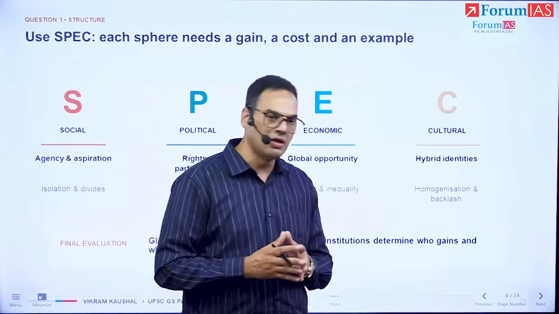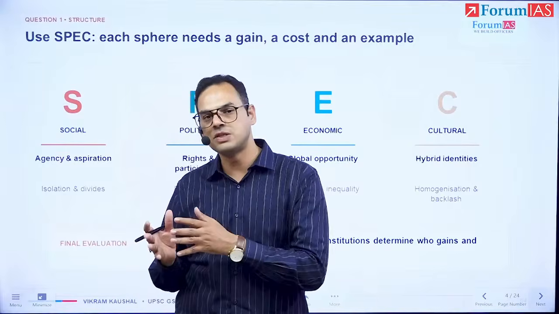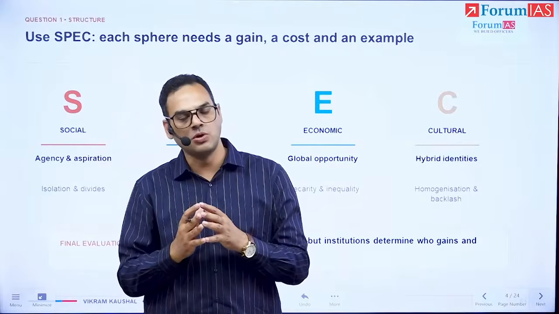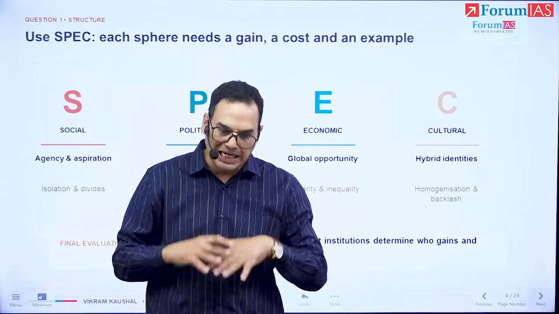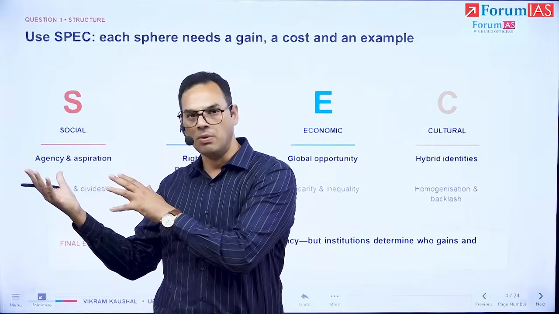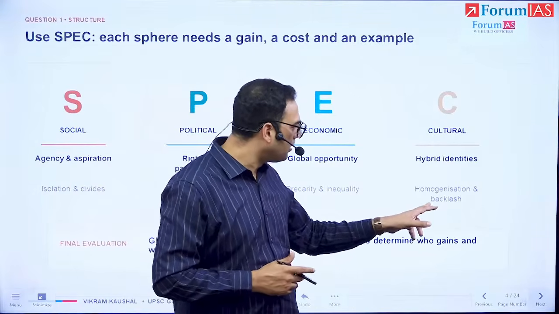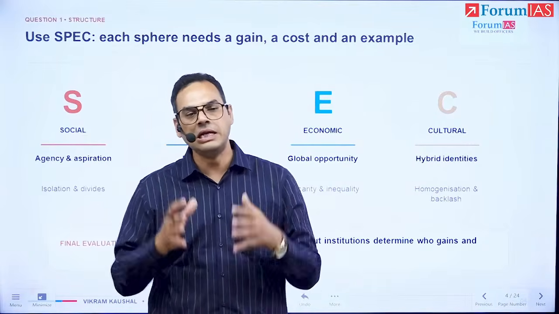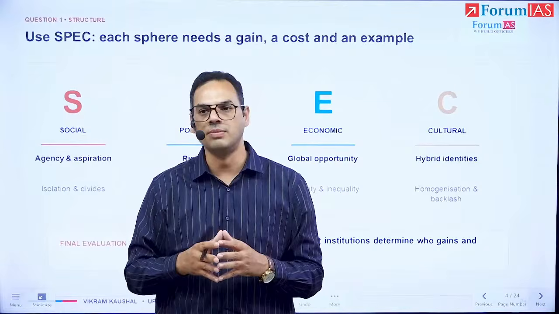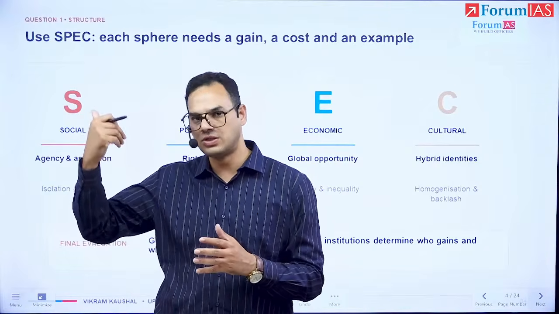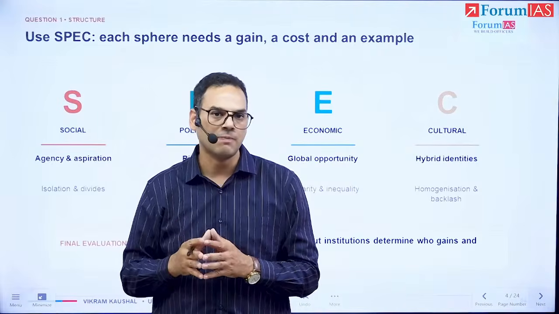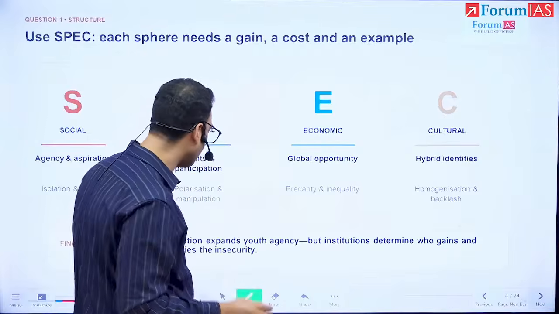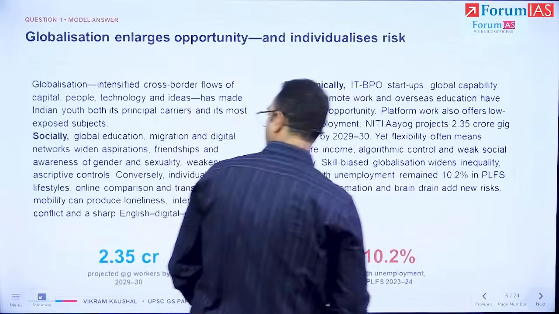The cultural aspect, with regards to identities: one aspect is definitely westernization impacting us, but globalization is also happening, which means that the Indian is combining with the global. Our final current here is going to be on hybridization of identity. What that means is that Indian social institutions are going to determine how we respond to the Western influence that is coming to us. And we are going to take that hybridization logic into our conclusion here. Let us take a look at the answer.